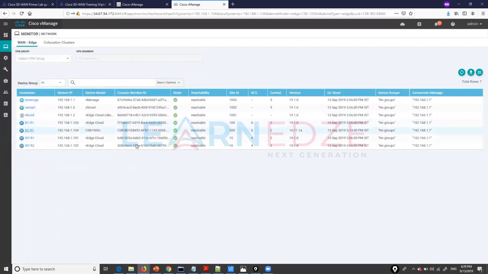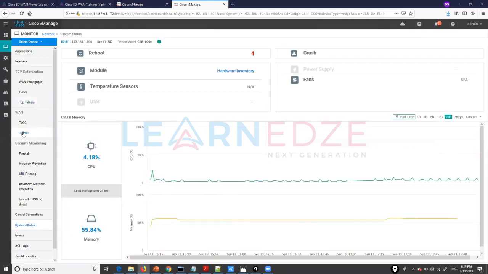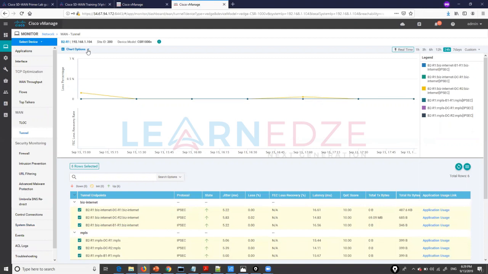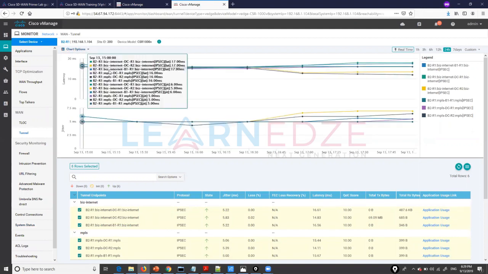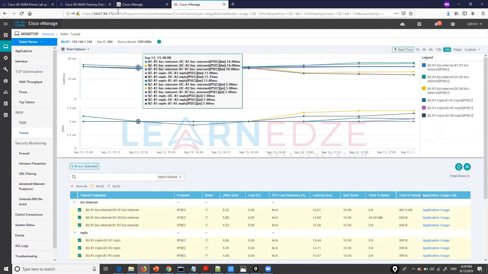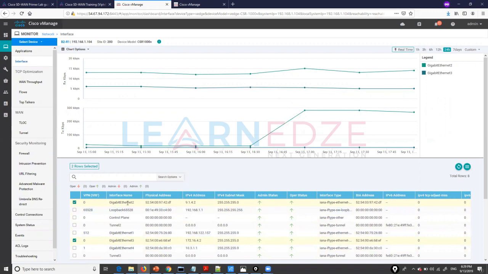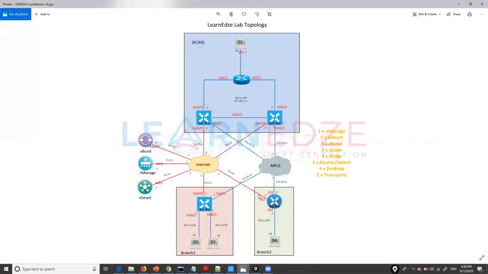Similarly, open tunnel statistics. Okay, so in tunnel statistics, we are going to select latency and jitter. Let me show the real time. Let us concentrate only on the WAN links as of now. So two WAN links, Gigabit Ethernet 2 and Gigabit Ethernet 3. Okay, and then we can see real time.